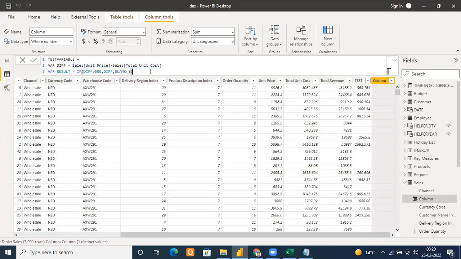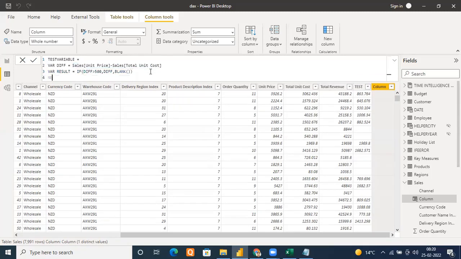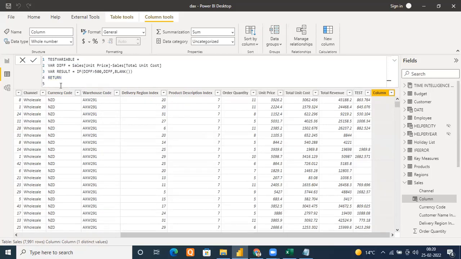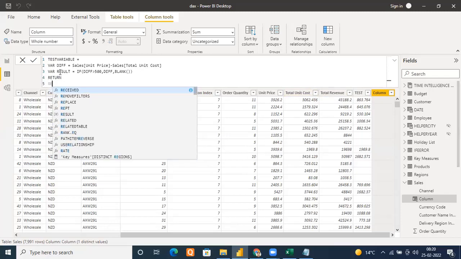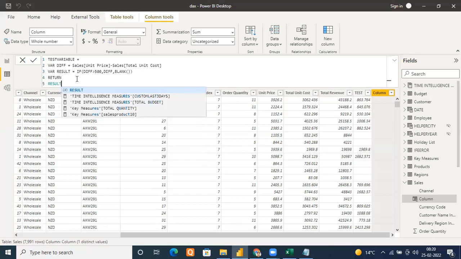Now I can type this way. Return. What do I want to return, tell me everyone. Diff or result? No, what do we want here? We need result. So let me execute this, and check the result.